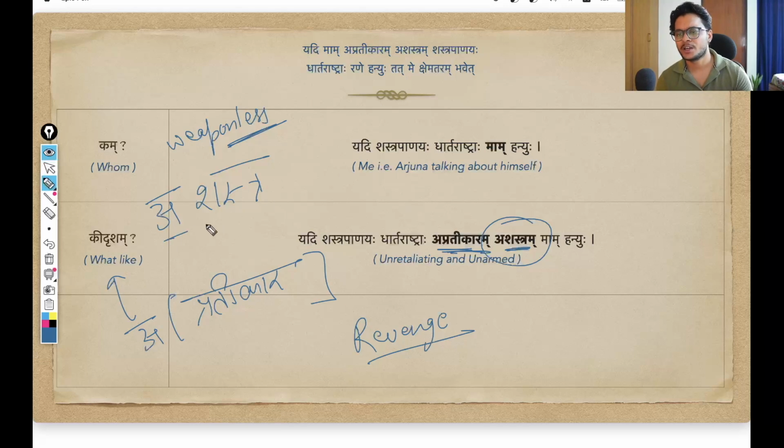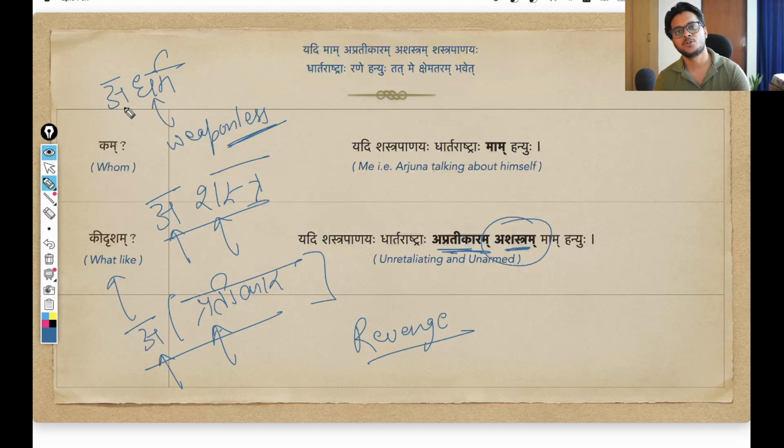And again, we have seen before how we negate a word. If any word is starting with a consonant, a vyanjan, to negate it we simply attach a. That is what we are doing, right? Shastra, ashastra. Pratikara, apratikara. You have other words also. Dharma. So what is the opposite? Adharma. Again, since the word is starting with a consonant, we are simply attaching a to negate its meaning. And another condition is if a word is starting with a vowel. Say, for example, you have this word aupcharik. Aupcharik means formal.